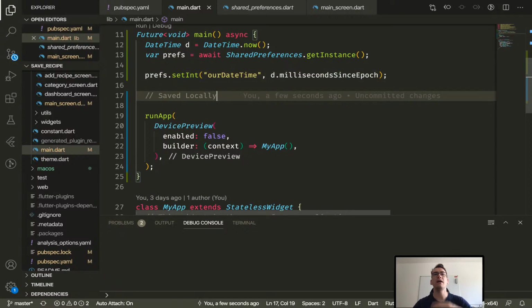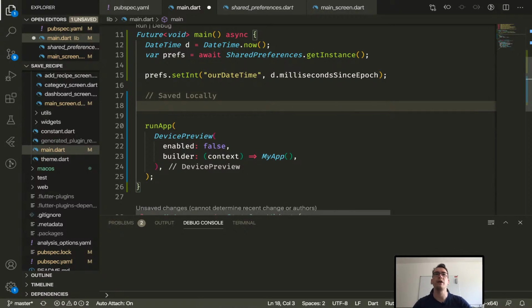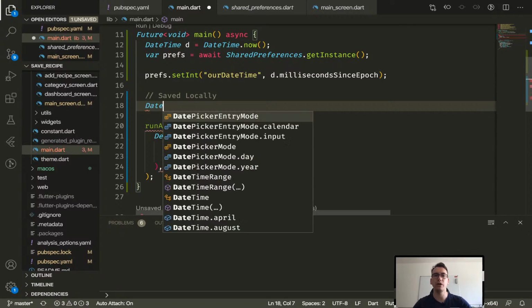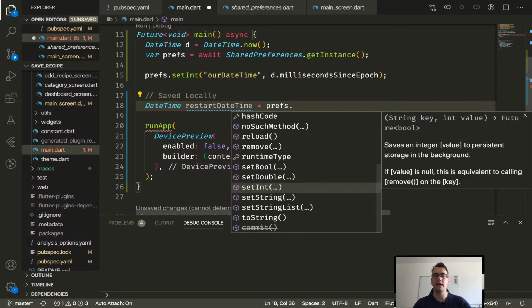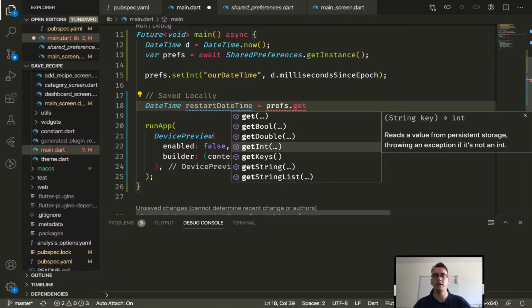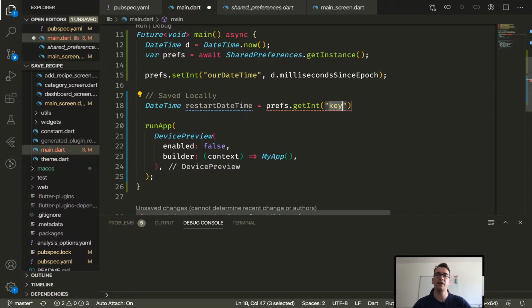Now, if we restart our application, we could get this information. And how could we do that? Well, we want to have a DateTime, right? And we want to have a DateTime called restartDateTime, for example. And how can we get that? We access the prefs again and call getInt, right? With the key our date time.